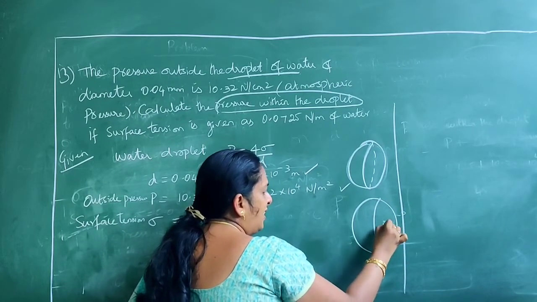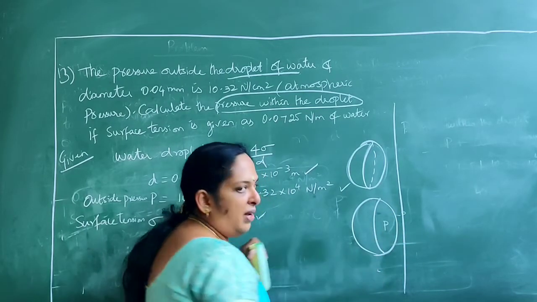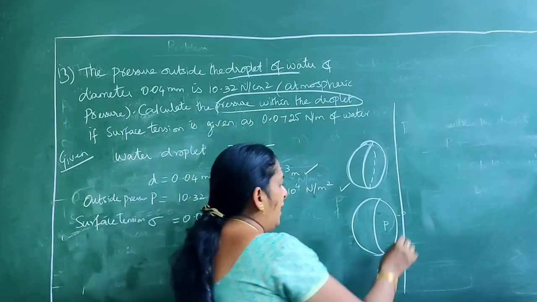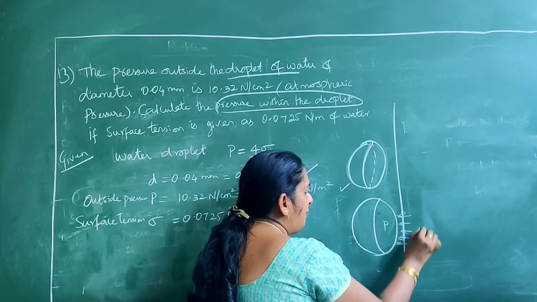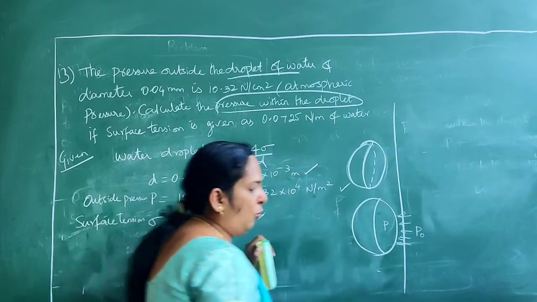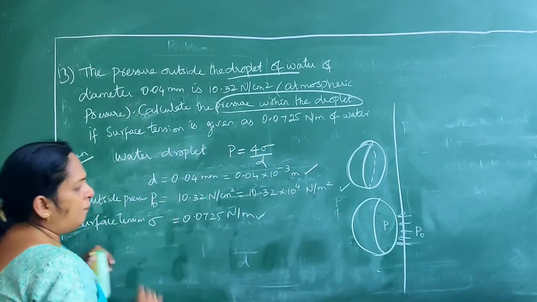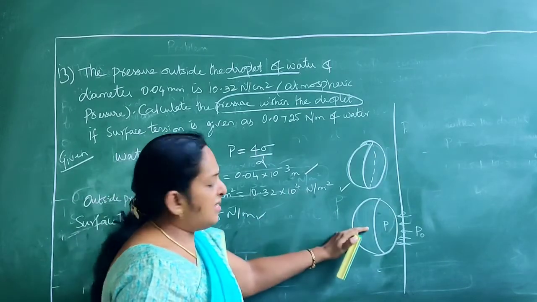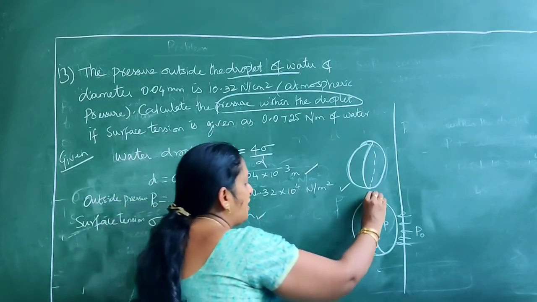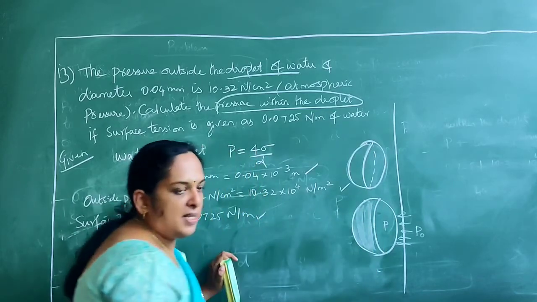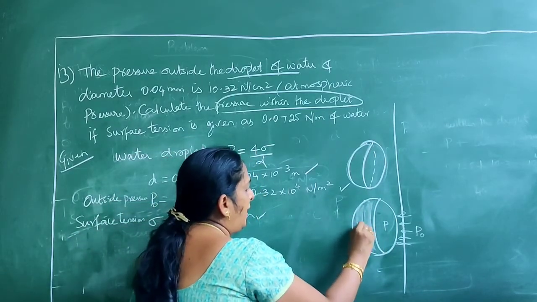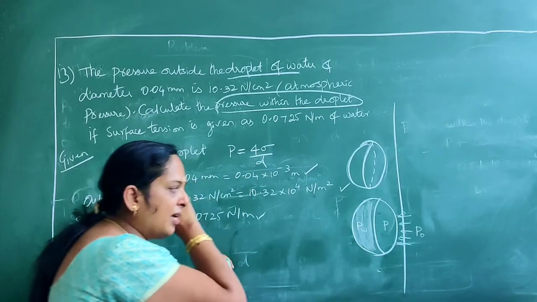Normally the pressure on the surface will be taken for your surface tension. And here they have given you the pressure outside, say let you take it as PO. But what is asked is to find out the pressure within the droplet, say PW, or inside, you can say anything.